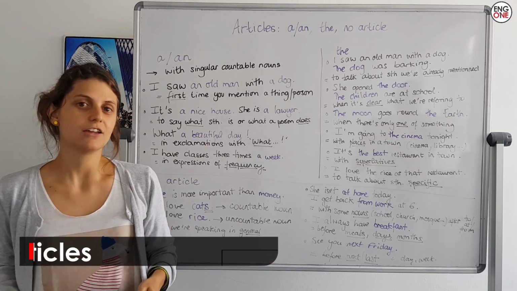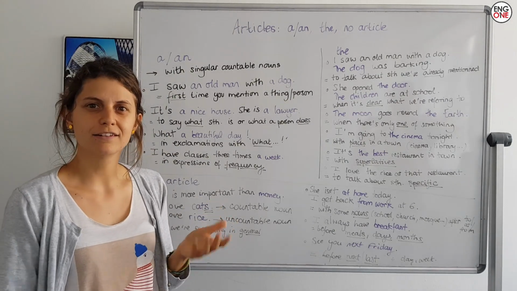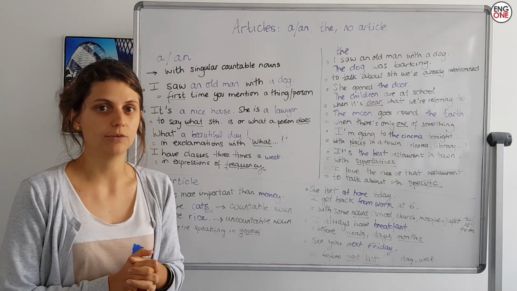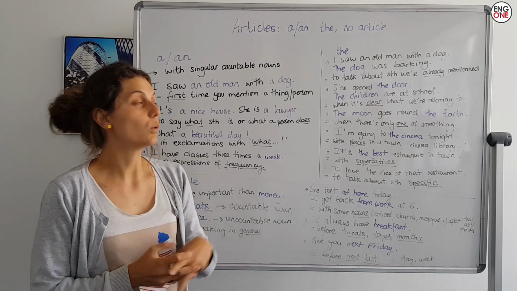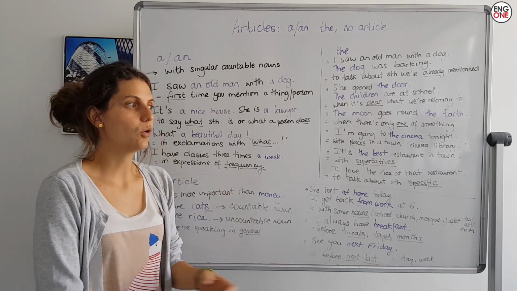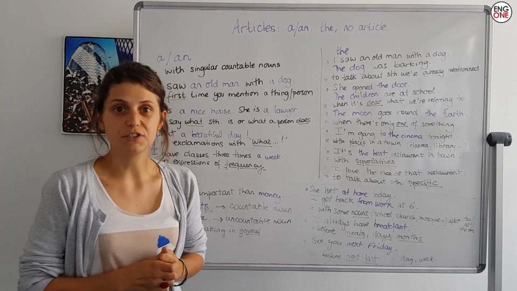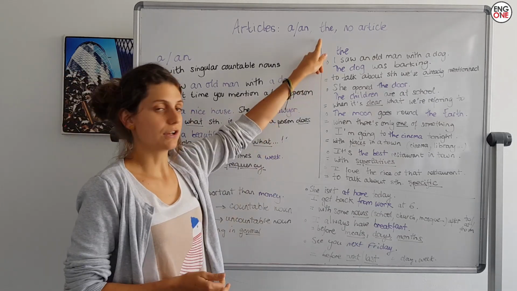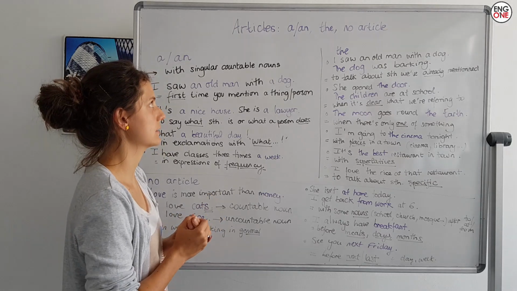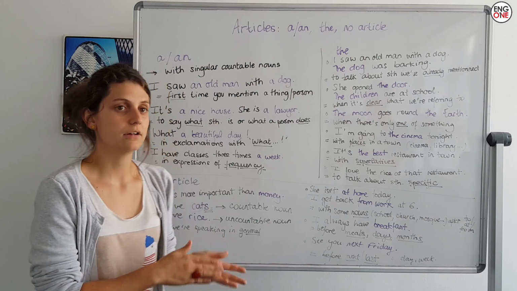Hello everybody. Today we're going to have a look at articles. What are articles again? Alright, we've got definite articles and indefinite articles. Indefinite articles are a and an. Indefinite articles are used with nouns which are not specific. Definite articles are used to describe something specific. Alright, so first, the indefinite articles, a and an.